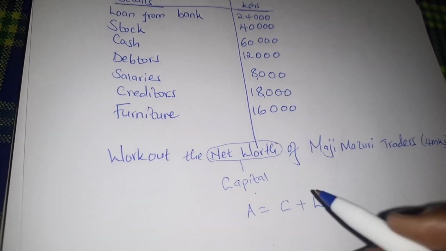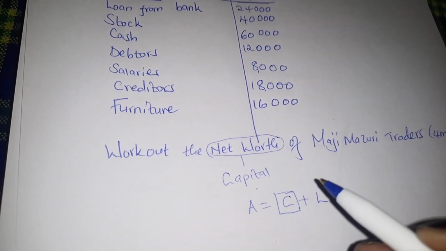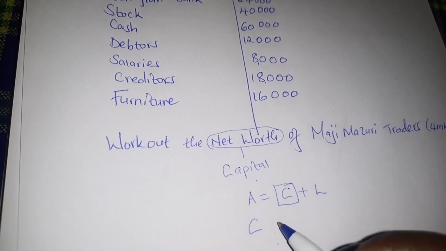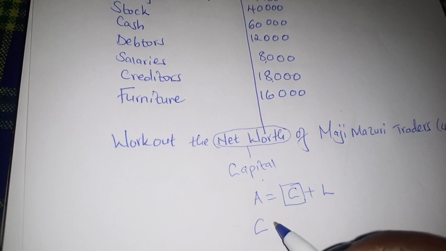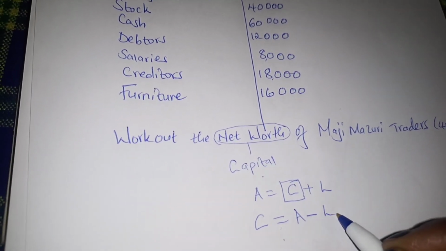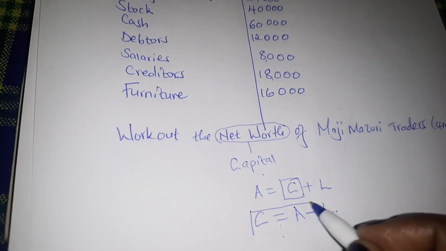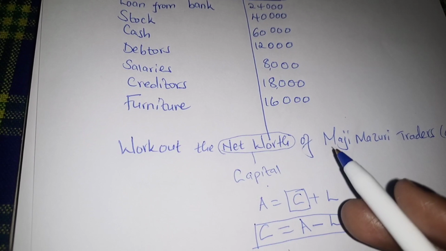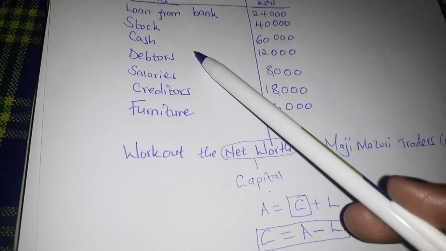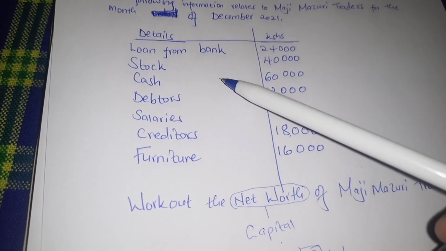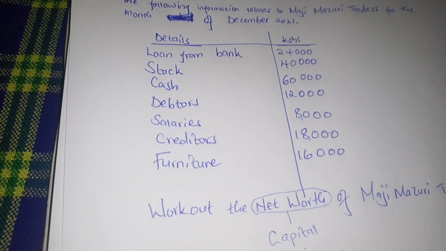Having that one, now we can make capital the subject. Therefore, we express capital as the subject to give us that capital is given by assets minus liabilities. So this is what we are supposed to apply. Therefore, in our details given above, we are supposed to get the items that are assets.